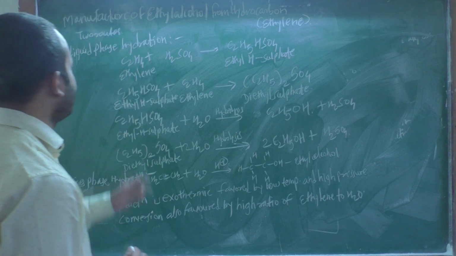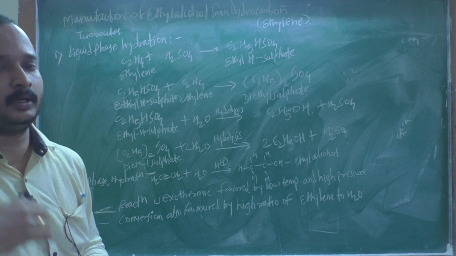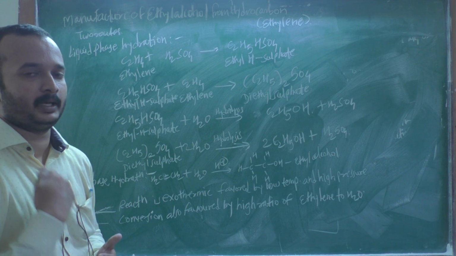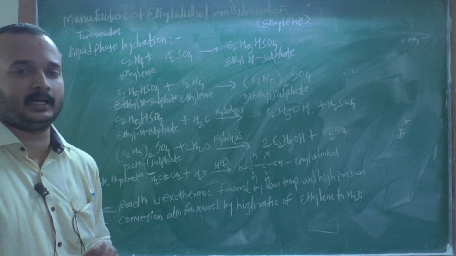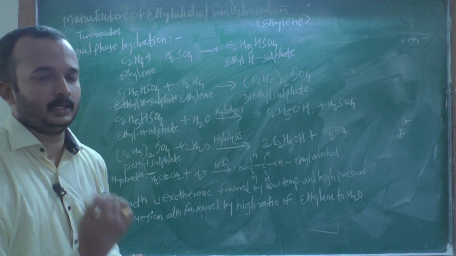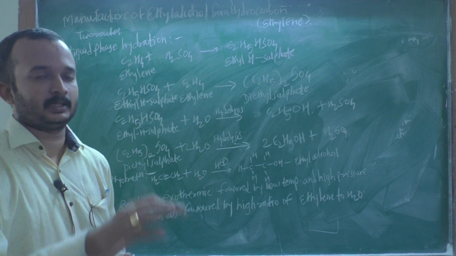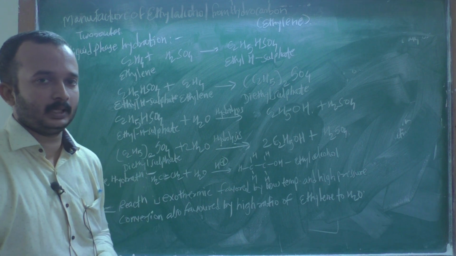Good morning friends. Last lecture we discussed the manufacturing of ethyl alcohol from food grains. In this, we discussed four methods: the first is malting, second is mashing, third is fermentation, and fourth is the distillation process. With these four processes, we convert food grain into ethyl alcohol.